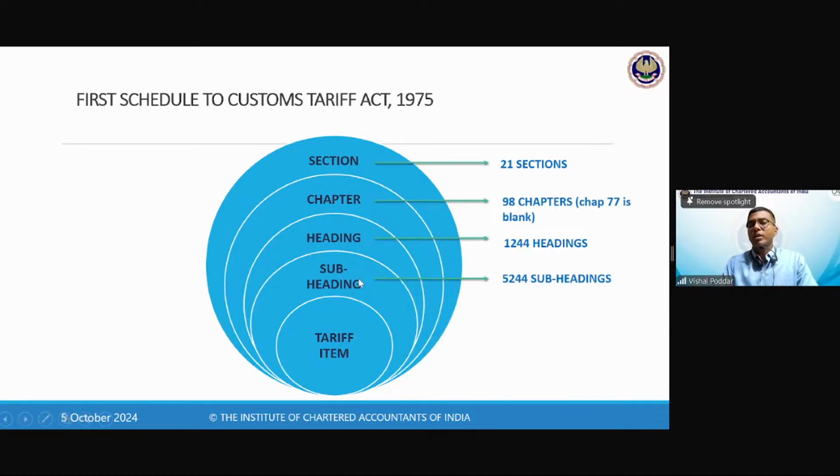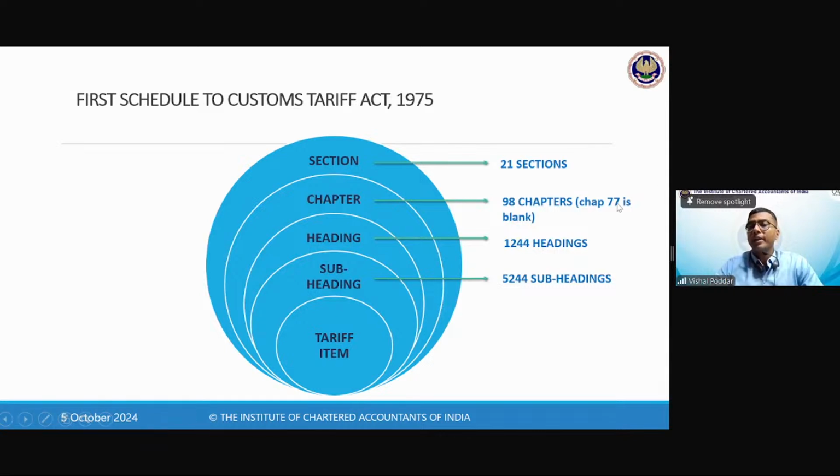Now, as Ayush was asking why in my previous example there were only 6 digits, it is because I had only given it up to this. There may not be further subclassification. And even if there is no further subclassification, we will add 00 because we have this rule of using 8 digits. So first 2 digits chapter, there is no digit used for section. Keep that in mind. Section is just for your reference. In the HSN code, you only have the first 2 digits for chapter, next 2 for heading, then subheading, and this is how 8 digits are made.